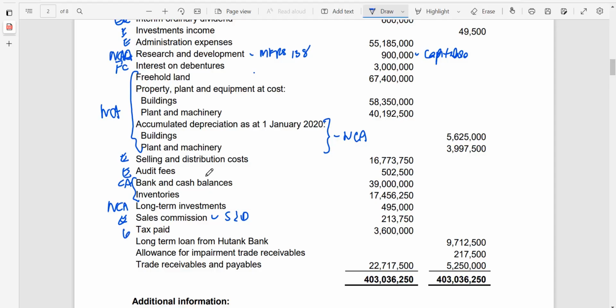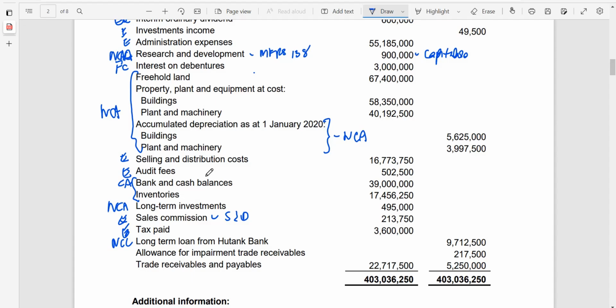Tax paid is an expense, but be careful with the tax charge so that you will arrive at the correct tax recoverable or tax payable. For the long-term loan from the bank, if you have no other information, it should be assumed as a non-current liability unless stated otherwise that the loan is a short-term loan, which may be classified as a current liability.